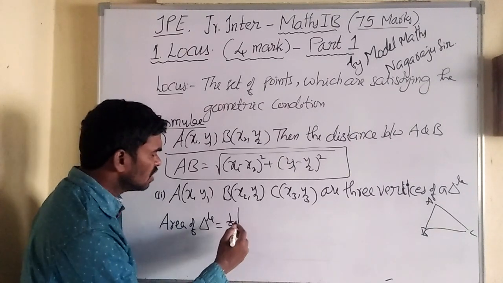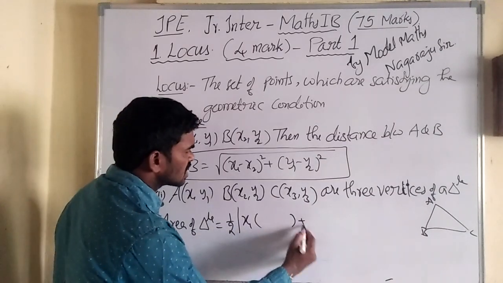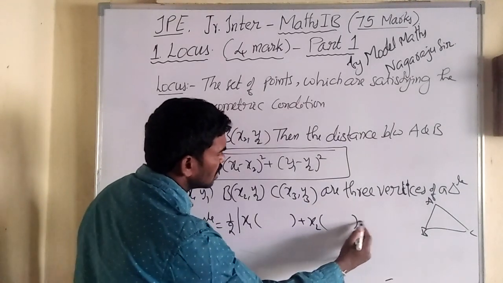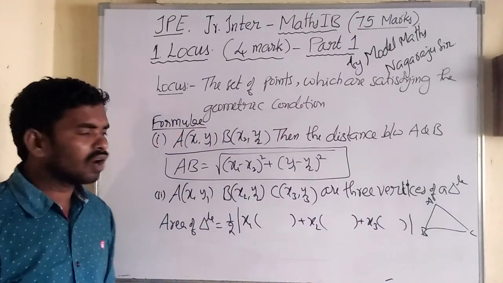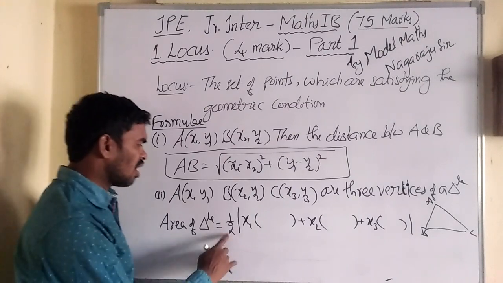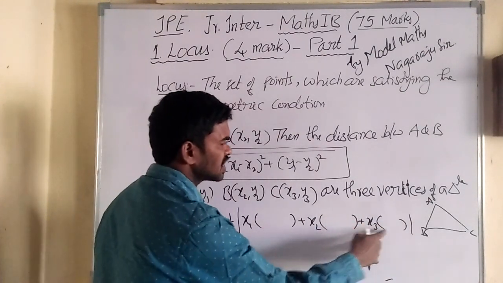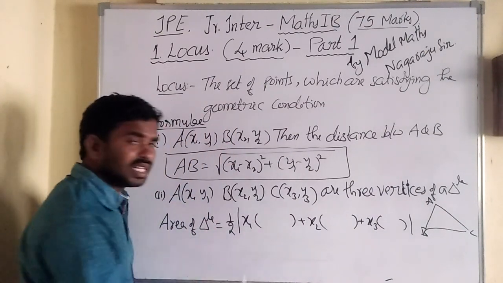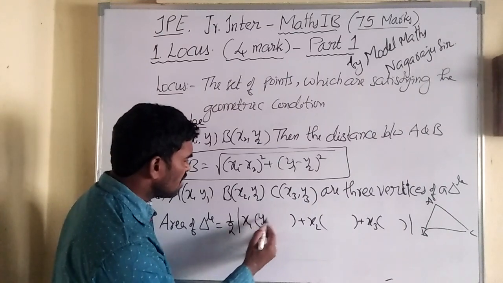We also studied this in 10th class. Again I will tell you. It is very simple: half into modulus of x1 into something plus x2 into something plus x3 into something. Now what will be the something? After 1, you just write y minus y.